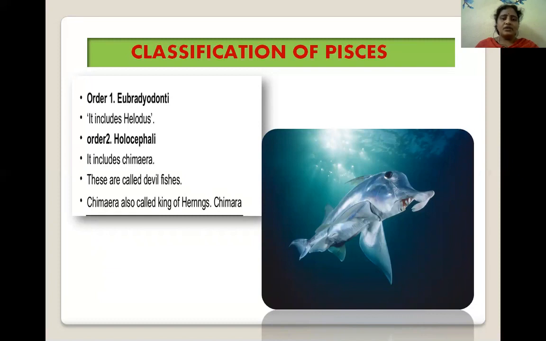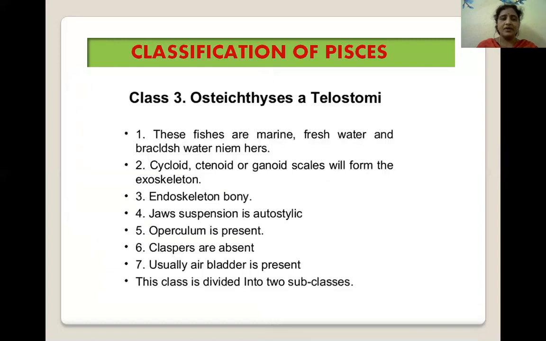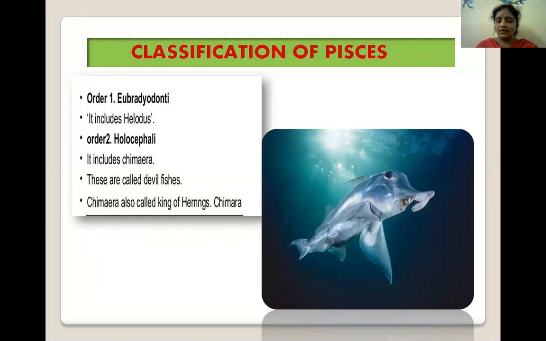Eubradiodonti, which includes helodus. Next order, which includes chimeras. These are called devil fishes. Chimeras are also called king of herrings, chimera. This picture shows the diagram of chimera.